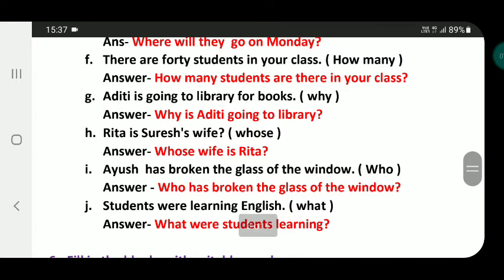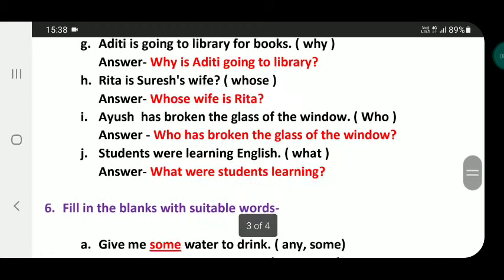Whose? Answer, whose wife is Rita? I. Ayush has broken the glass of the window. Who? Answer, who has broken the glass of the window? J. Students were learning English. What? What were students learning?